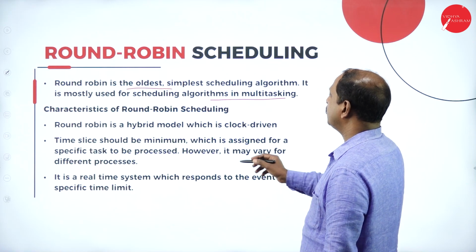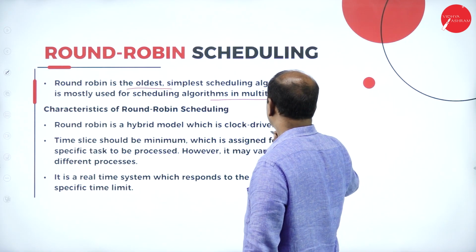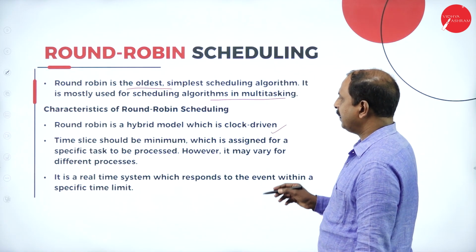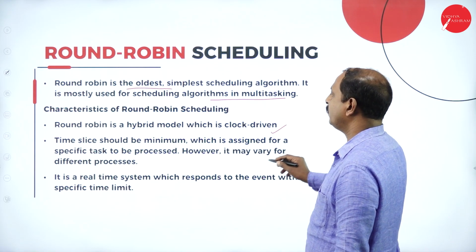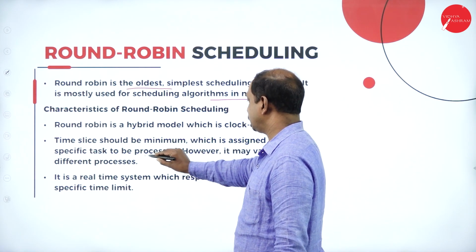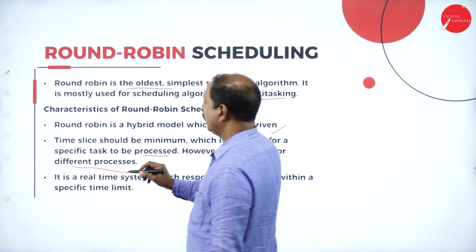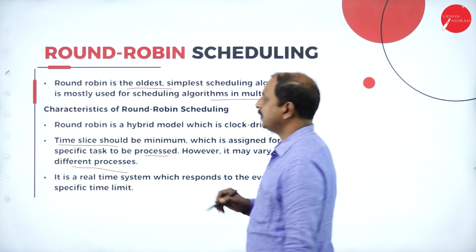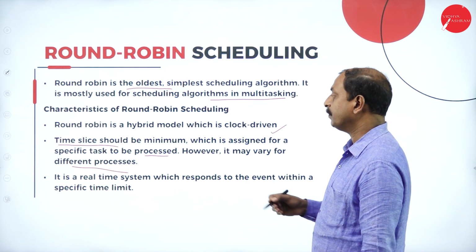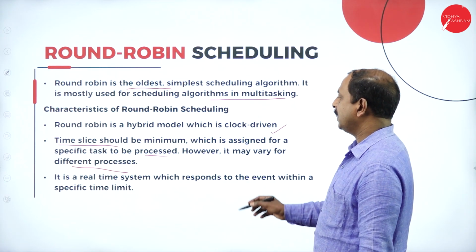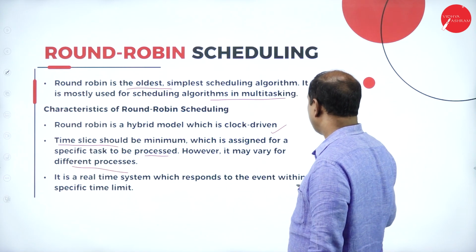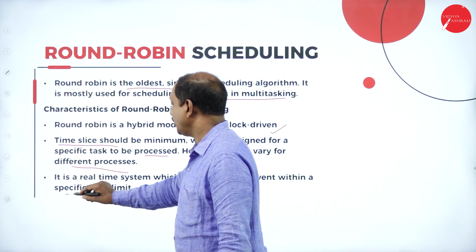It is a hybrid model which is clock driven. The time slice should be minimal, assigned for a specific task to be processed, however it may vary for different processes. The time slice means the time taken for the process to be executed. It is a real-time system which responds to an event within a specific time limit.